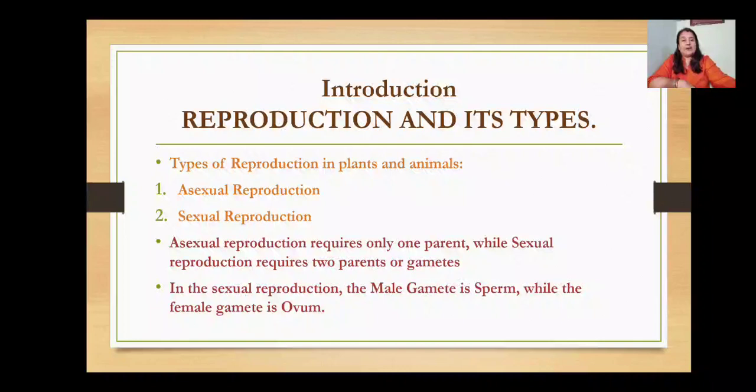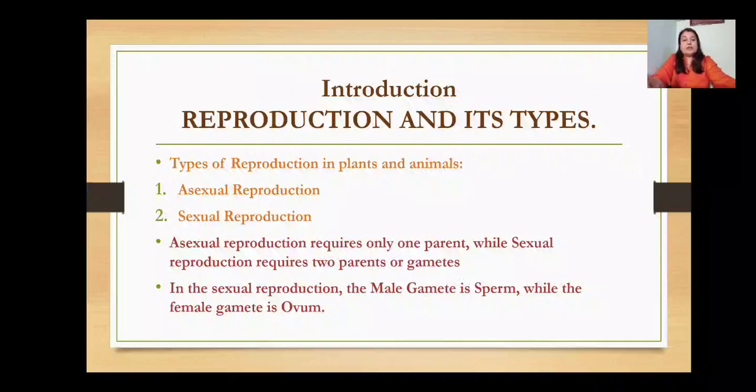Now let us move forward to reproduction and its types. Basically there are two modes of reproduction: asexual reproduction and sexual reproduction. Since we are going to study reproduction in plants and animals, we'll start with the plants first. Let me tell you what is asexual reproduction. What do you mean by asexual reproduction?